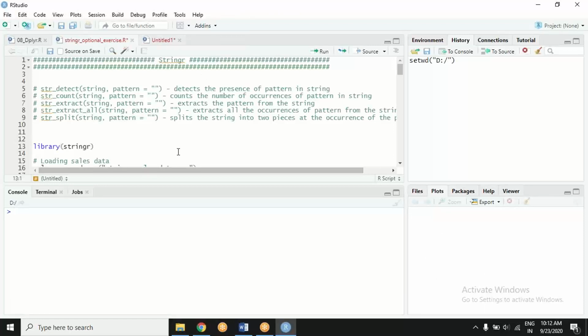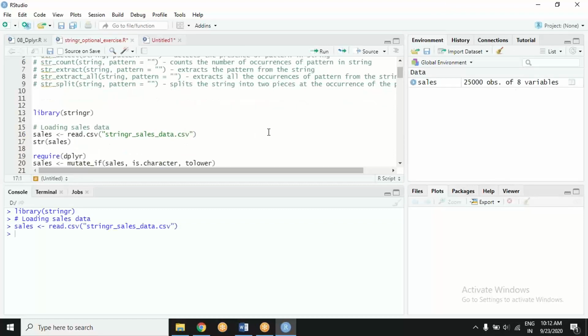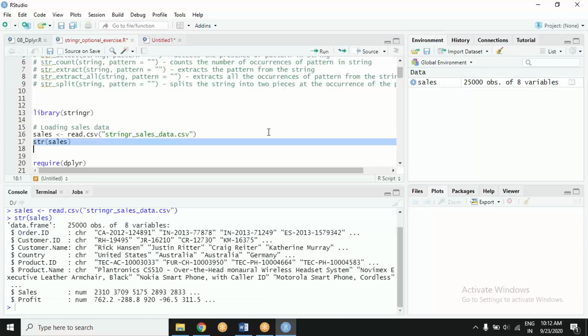Okay, so library stringr or maybe require stringr, let's attach the package to the environment. Let's load this dataset which you have received. And if we check the structure, this is the structure of this dataset.